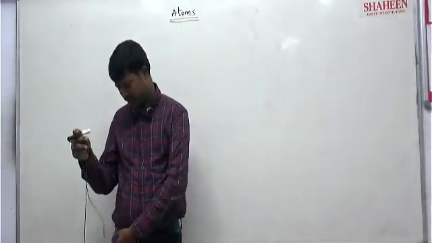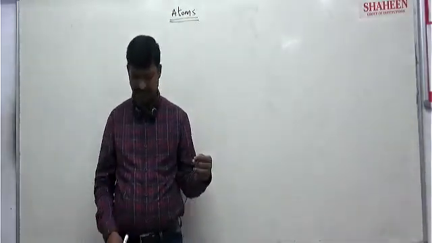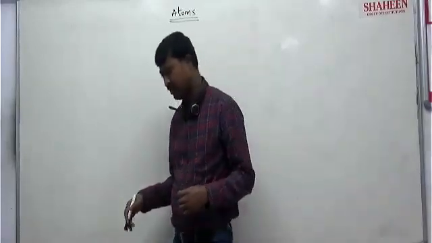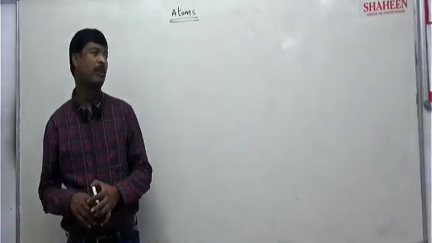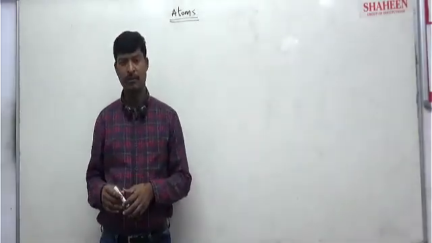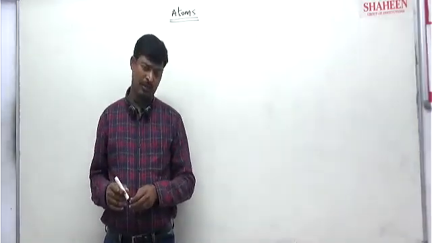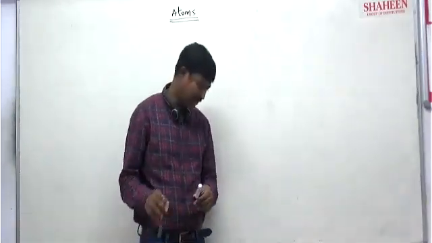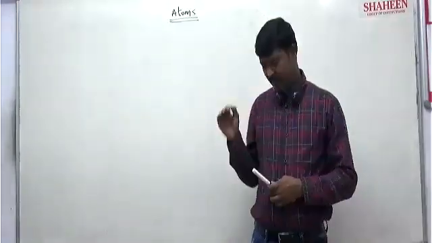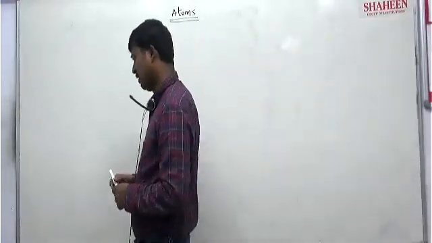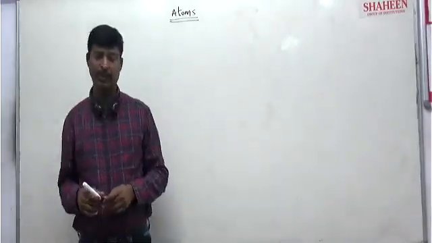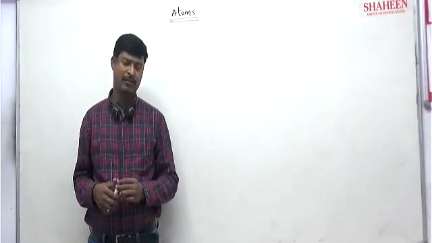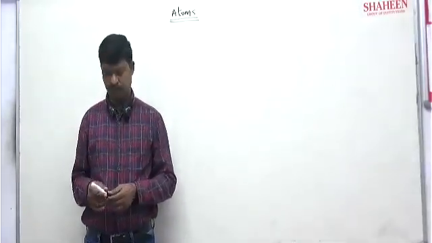From lower standards onwards, in chemistry you studied Dalton's atomic model, Thomson atomic model, Rutherford atomic model, and finally the Bohr atomic model. These are the different atomic models we have. But in this topic, mainly we are going to study the Rutherford model, and thereafter the Bohr model. We'll study more details of the Bohr model as well as the Rutherford model.